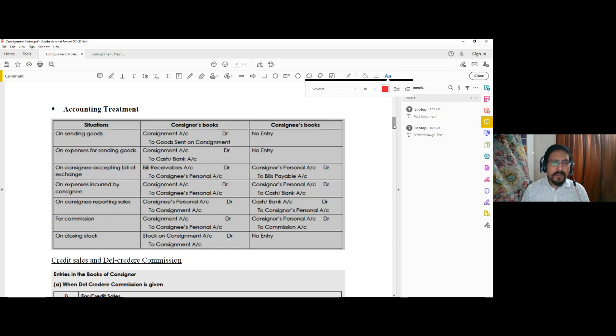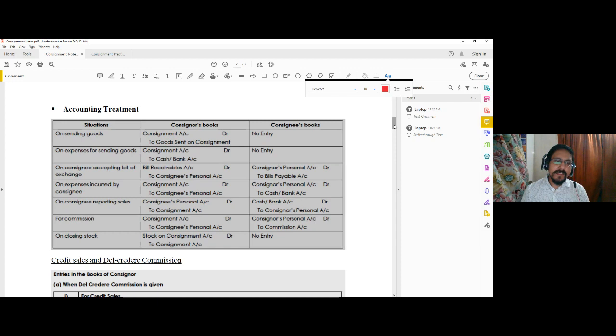For charging the commission, again it is an expense, so consignment account is debited, and consignee's personal account is credited, because consignee is entitled to these expenses. In the books of consignee, this commission will be paid afterwards by the consignor, so consignor's account is debited, and commission, since it is an income, commission received account is credited.